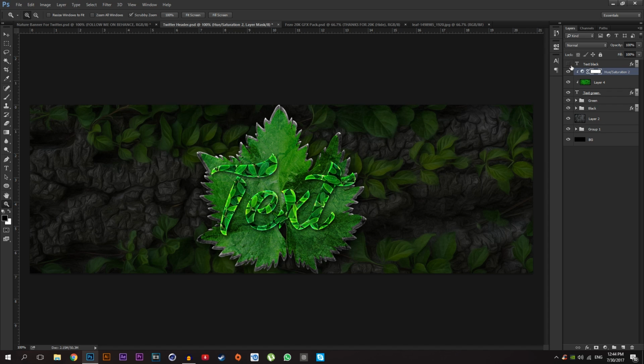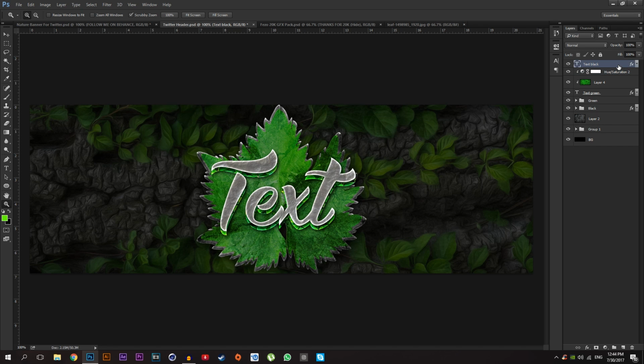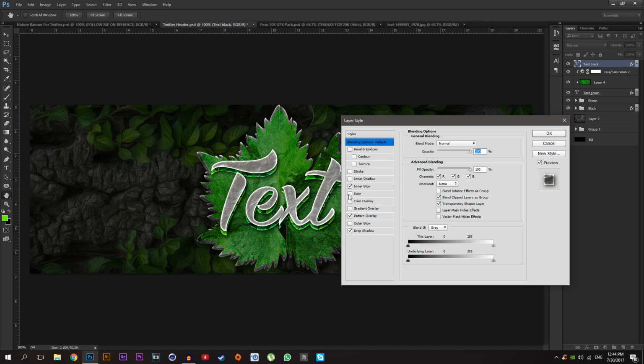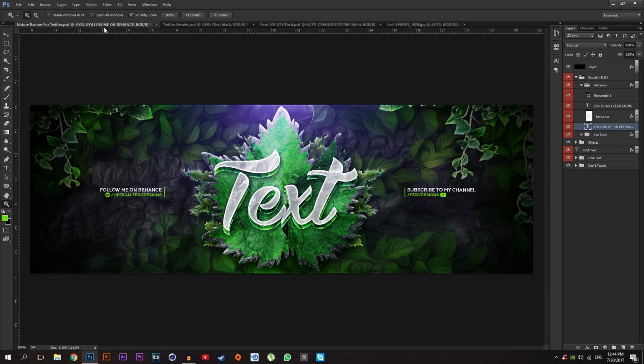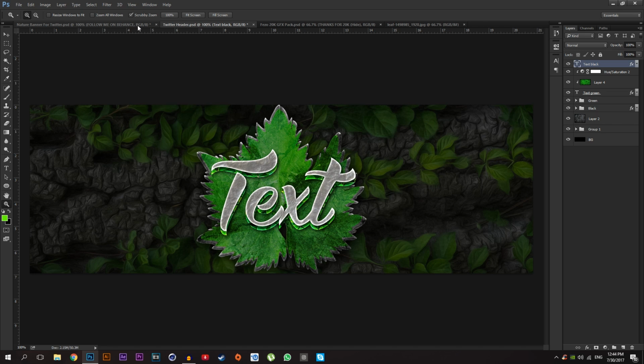Okay, then check the text black again. I'm going to uncheck this setting, just like that. Okay, looks good, just like that, as you can see.